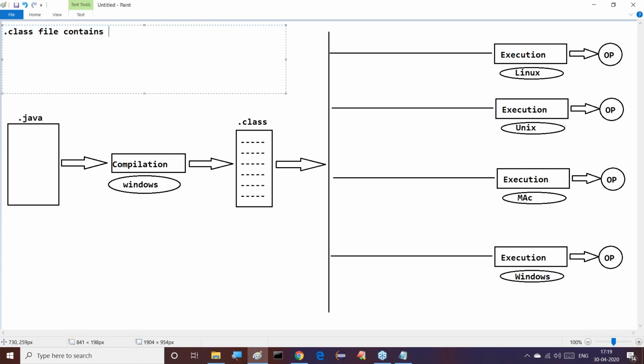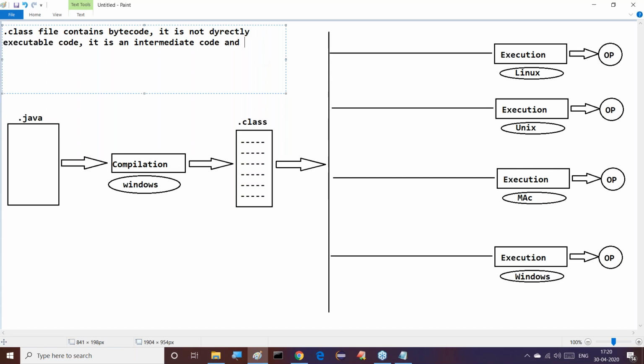The dot class file contains bytecode. What is this bytecode actually? It is not directly executable code. It is an intermediate code. Once it is an intermediate code, it is not directly executable code.